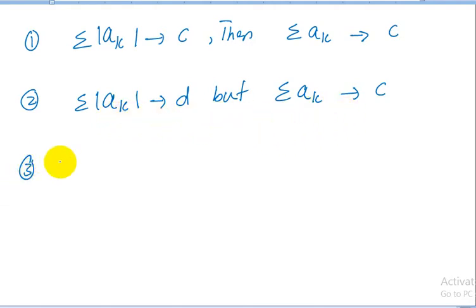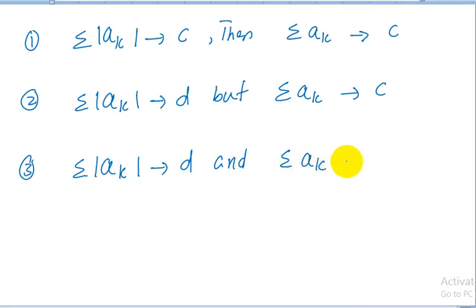The third case is, if a series is not absolutely convergent, means summation |ak| diverges, and the series is also not convergent, the original series ak also diverges, then this type of series is called a divergent series. So a divergent series neither absolutely converges nor converges.